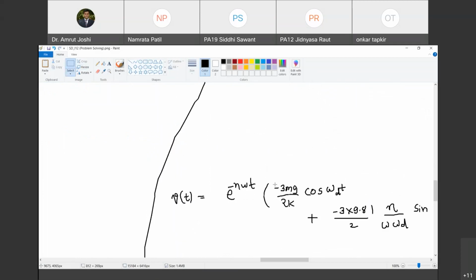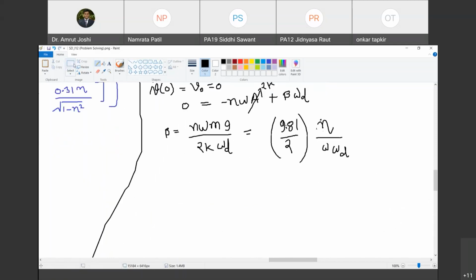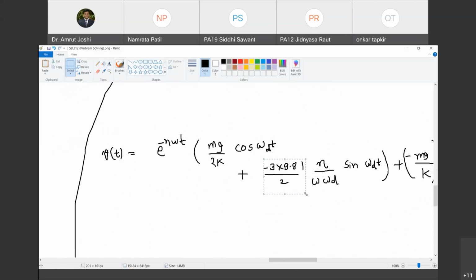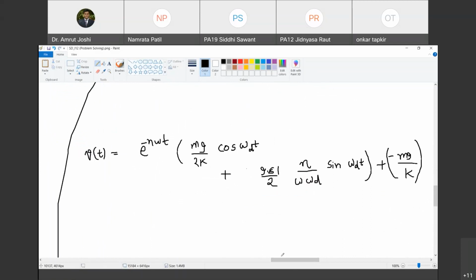What is the value of a? mg by 2k. And the value of b? 9.81 by 2. Sin omega t minus mg by k. That's all right. So this is the value of b of t with reference to the reference position as unstretched position of this spring. Happy?